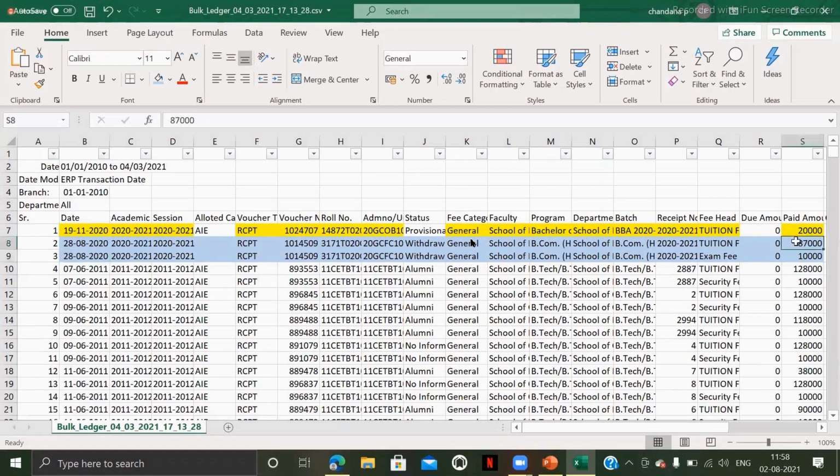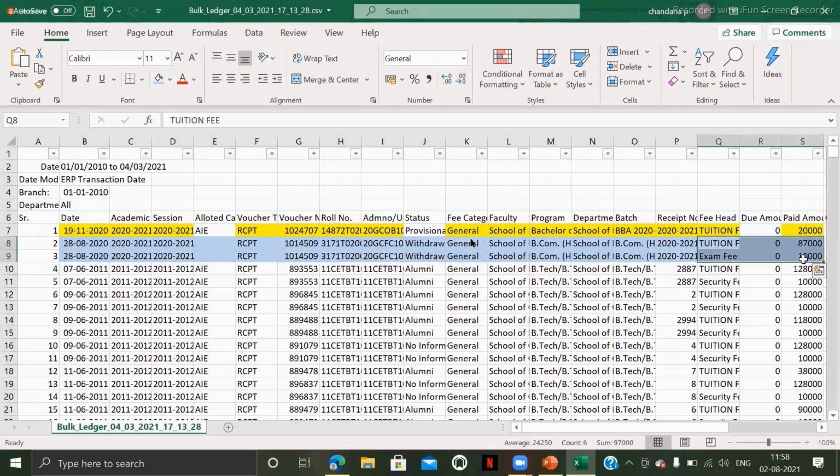But the total amount 97,000 is split into two. Why? Because 87,000 the student has paid as tuition fee, and 10,000 the student has paid as exam fee. Such cases will be there wherein a student can pay 2 or 3 or 5 types of fees at a time.